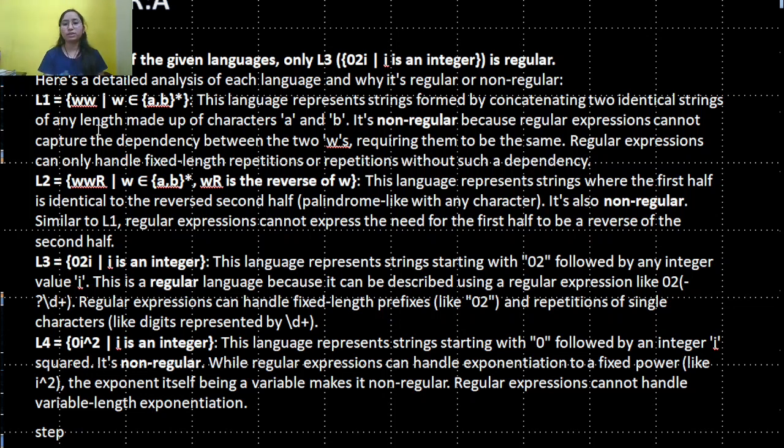L2. This language represents strings where the first half is identical to the reverse of the second half. It's also not regular. Similar to L1, a regular expression cannot express the need for the first half to be the reverse of the second half.